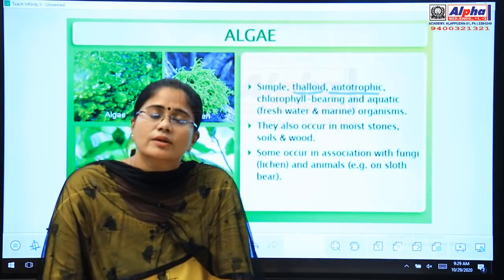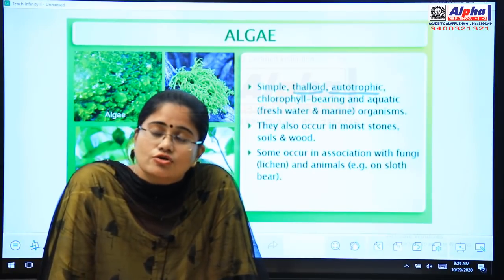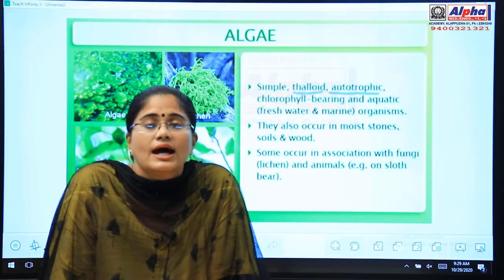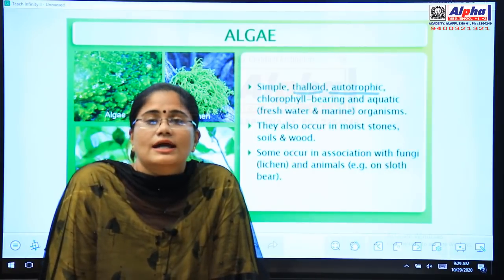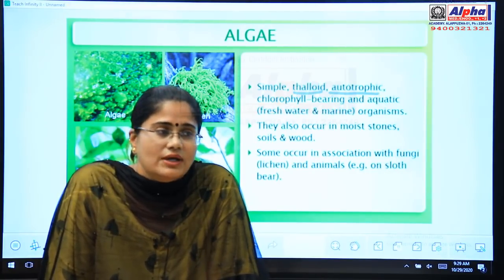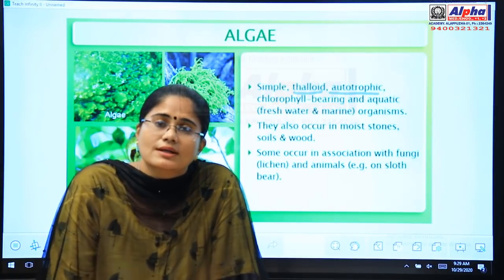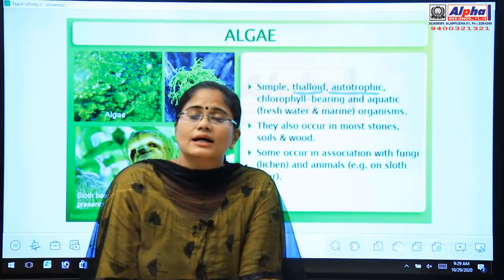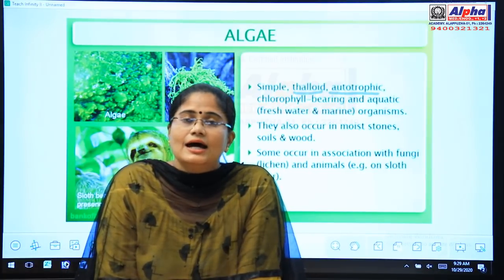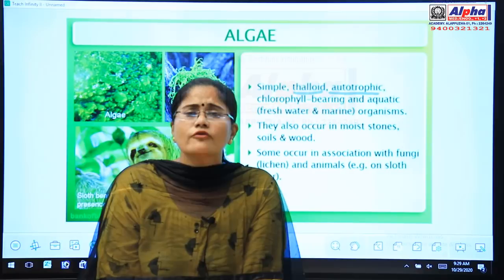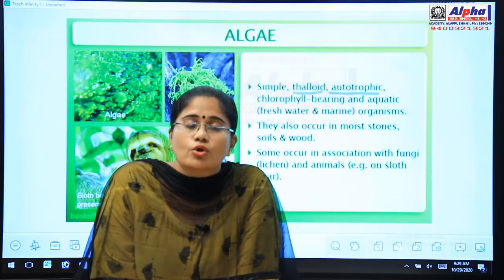So what are human beings? Are we autotrophic? No, we are not autotrophic. We are heterotrophic organisms. That means we have to depend on other organisms for obtaining our food. We have to depend either on plants or on animals for our nutrition. So human beings and other animals are grouped under the heterotrophic type of nutrition, whereas plants and algae are grouped under the autotrophic mode of nutrition, because they can prepare their own food by means of photosynthesis.